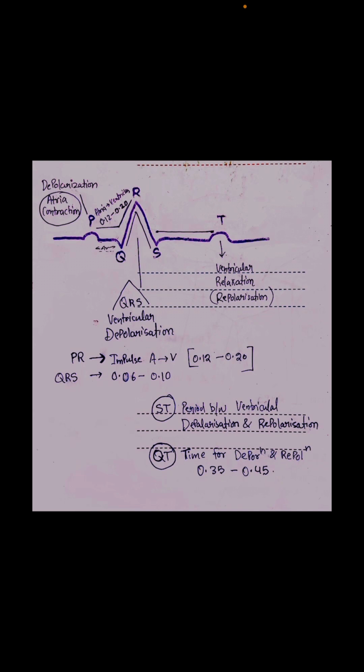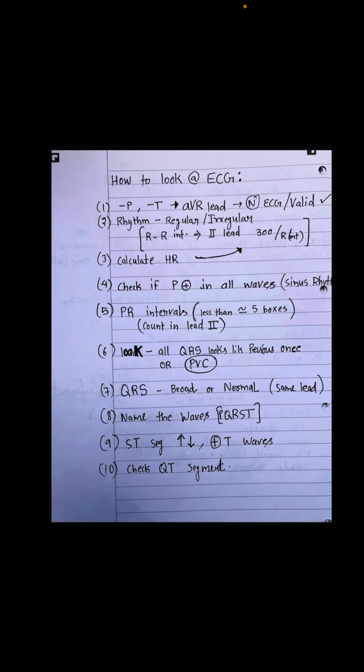So let's talk about the ST segment. The ST segment is the period between the ventricular contraction and the relaxation, so ventricular depolarization and repolarization are highlighted by the ST segment. The QT interval indicates the time for depolarization and repolarization, which is 0.35 to 0.45. However, the ST segment is the period between the ventricular depolarization and repolarization. They are tricky tips. You will remember, I hope. Next.